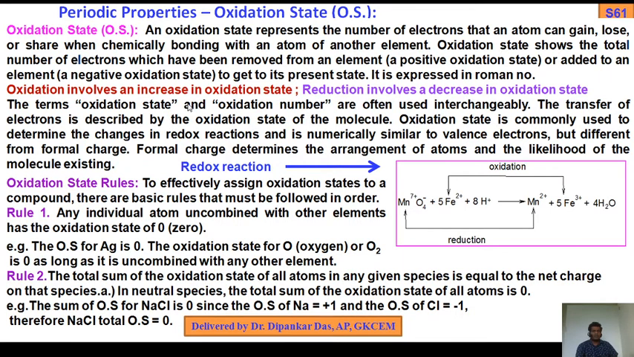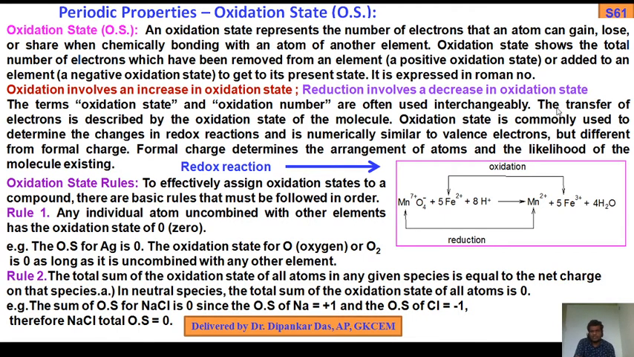Oxidation involves increase in oxidation state. Oxidation means loss of electrons. Loss of electron means oxidation state increases. Reduction involves decrease in oxidation state because it gains electrons. The terms oxidation state and oxidation number are often used interchangeably. The transfer of electrons is described by the oxidation state of the molecule.